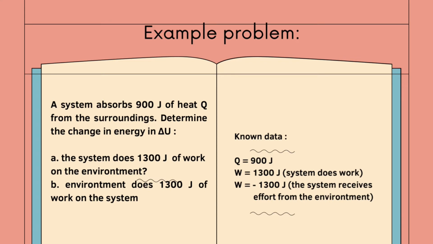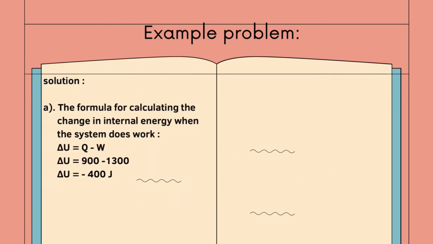For a system doing work, the value of W is 1300 joules, and for the system receiving work from the environment, W is negative 1300 joules. The change in internal energy when the system does work can be expressed by the equation of the first law of thermodynamics, namely delta U equals Q minus W. Then we just input the known values.